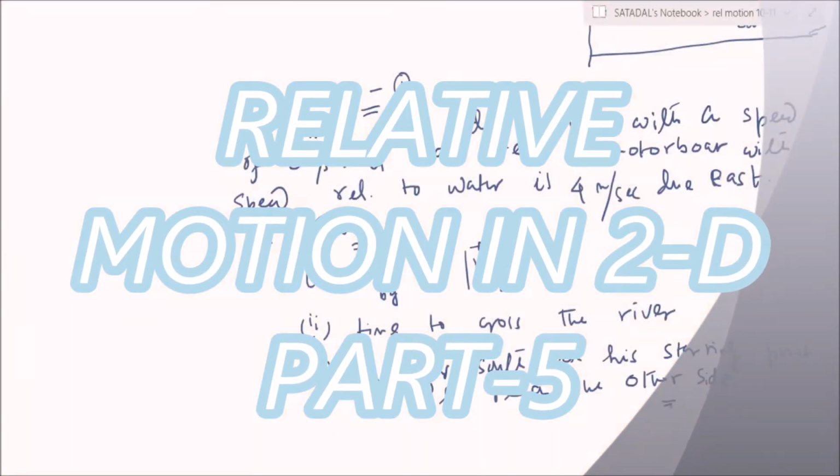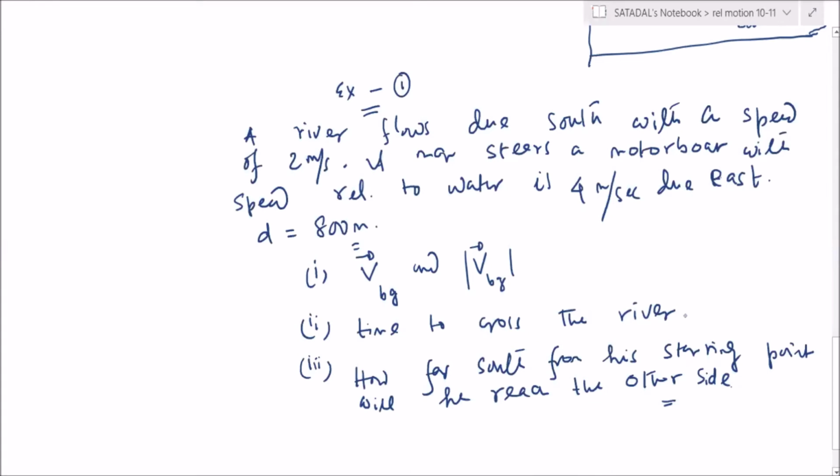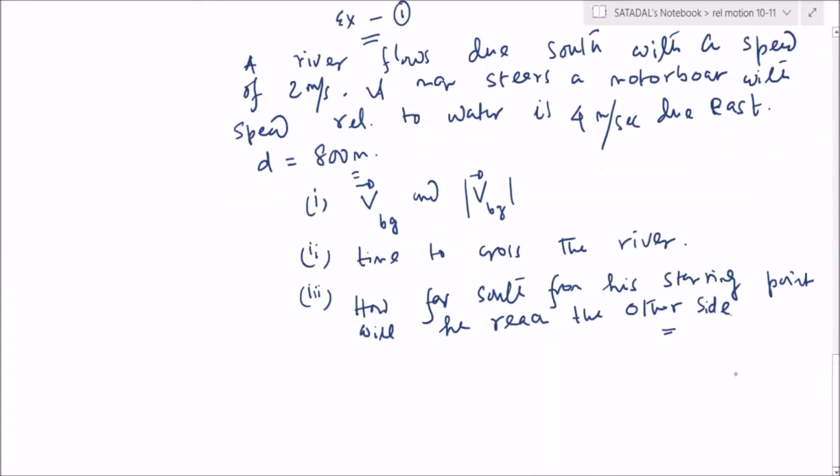Simple question only. So they are asking velocity of the boat with respect to ground, time to cross the river, and they are asking what is the horizontal drift. Chalo, do it quickly.